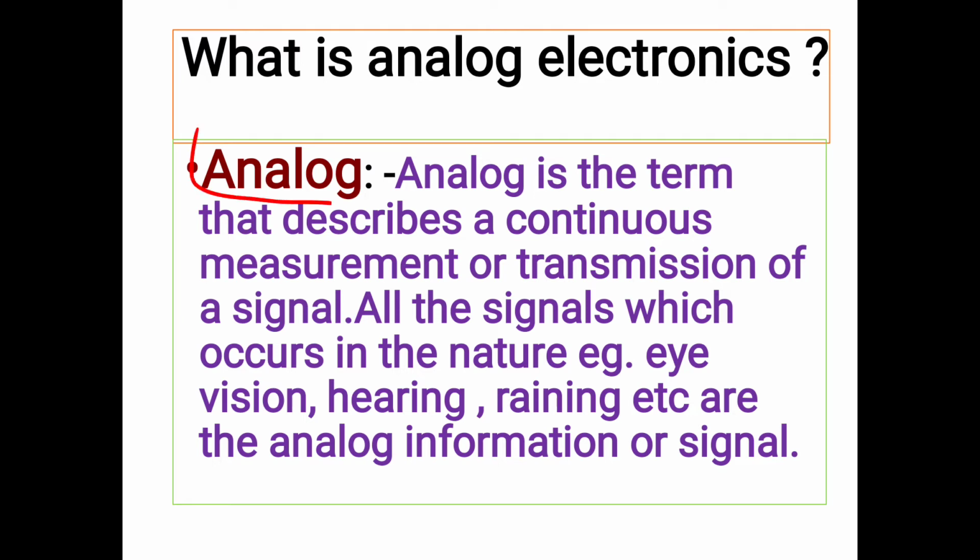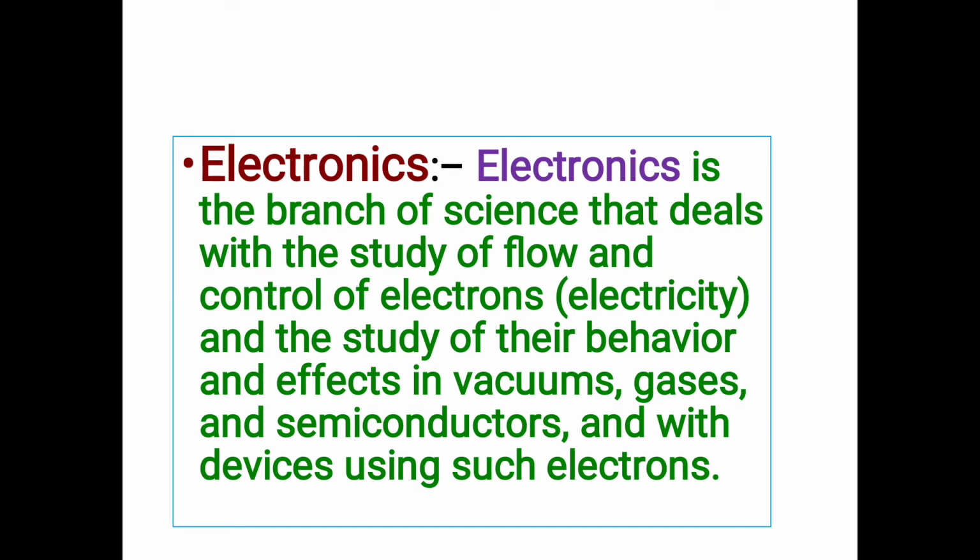Now we are going to define the term analog. Analog is the term that describes a continuous measurement or the transmission of a signal. All the signals which occur in nature, for example eye vision, hearing, reading, etc., are analog information or signals. So this is the basic definition of analog, and now we will define what is electronics.